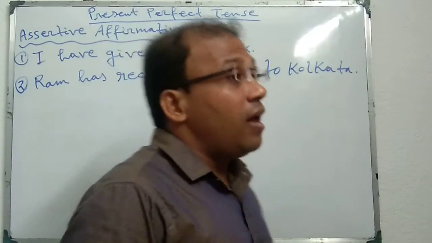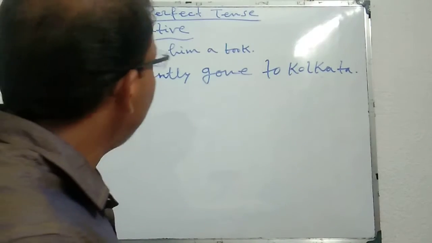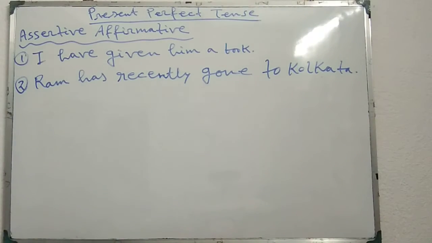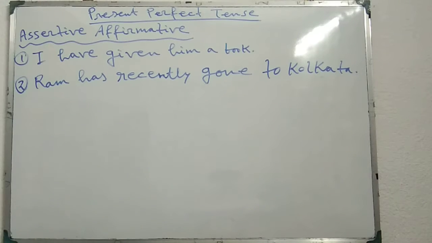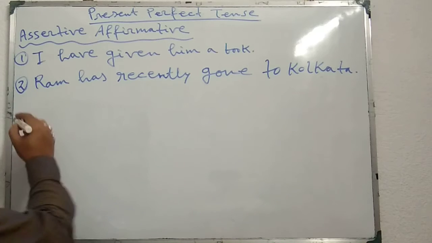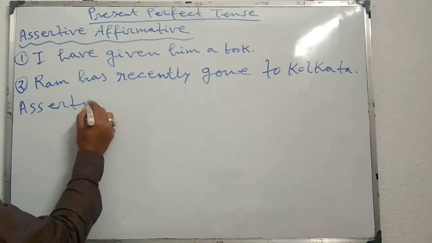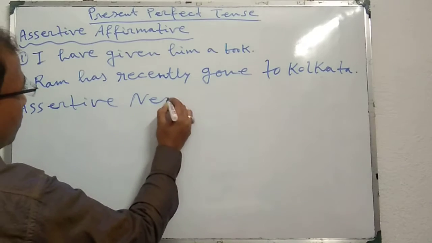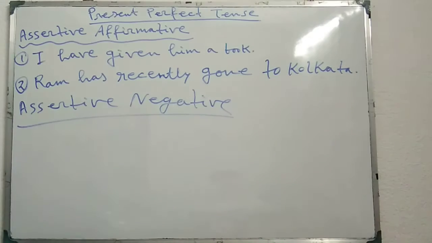Welcome dear students. Now I am going to discuss the interchange of present perfect tense. That means how we change an assertive affirmative sentence into an assertive negative. I have given two examples here. First, I have given him a book. Second, Ram has recently gone to Kolkata.